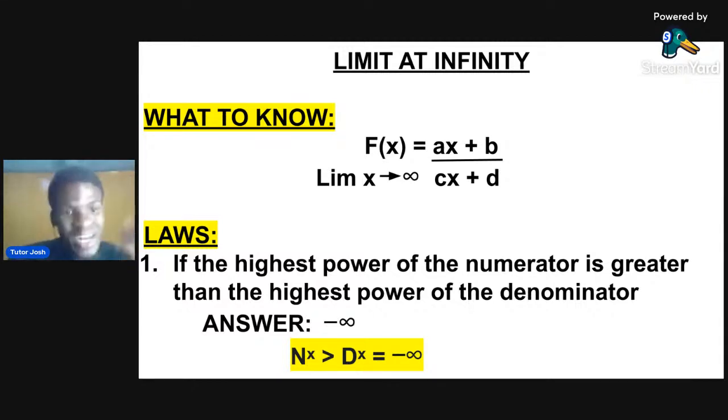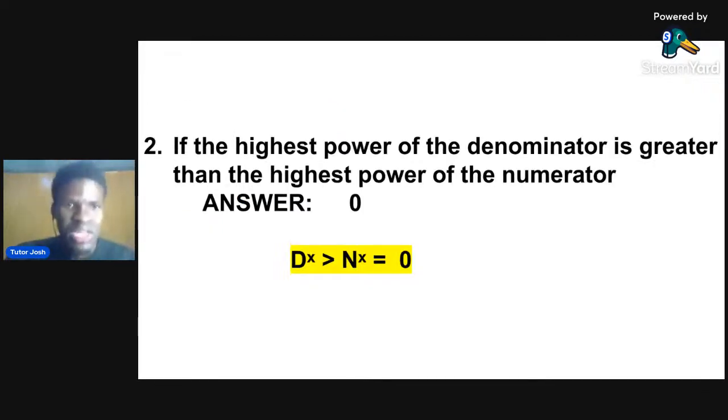So let's go over to the next law. Now, the next law says that if the highest power of the denominator is greater than the numerator, right?